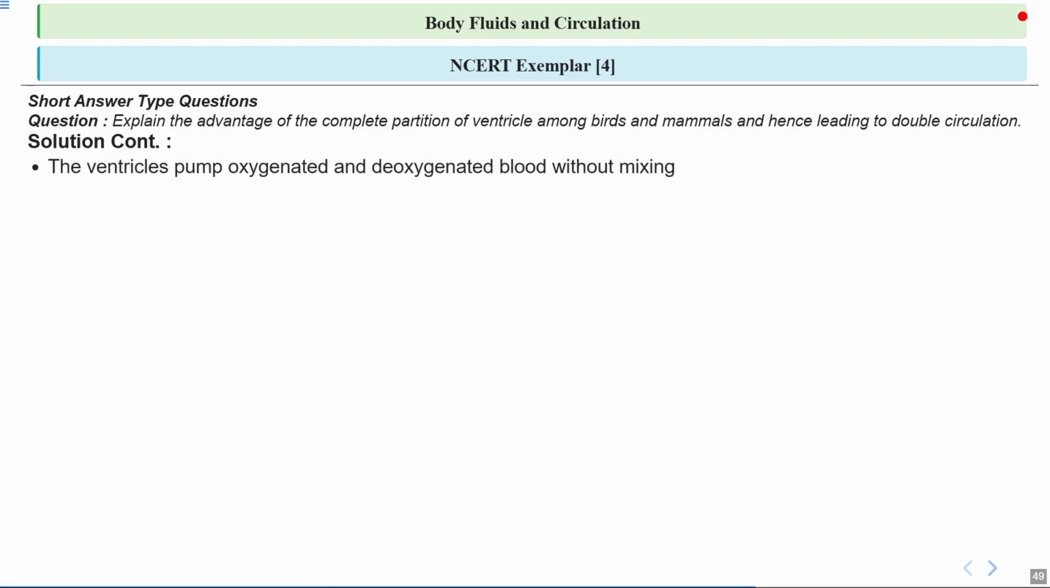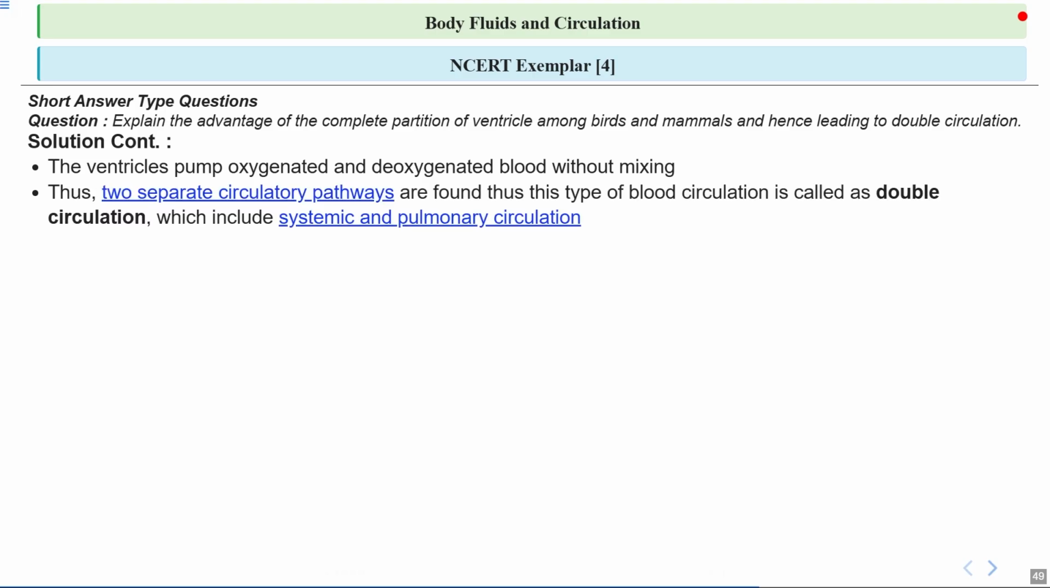So notice here, the ventricles pump oxygenated and deoxygenated blood without mixing. This is like having two separate pipelines. One is carrying fresh water, and the other is carrying wastewater, so that they can never be mixed up. So this separation ensures our body tissues always get the maximum amount of oxygen possible. Thus, two separate circulatory pathways are found.